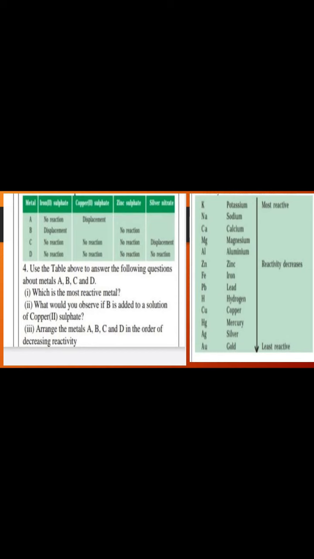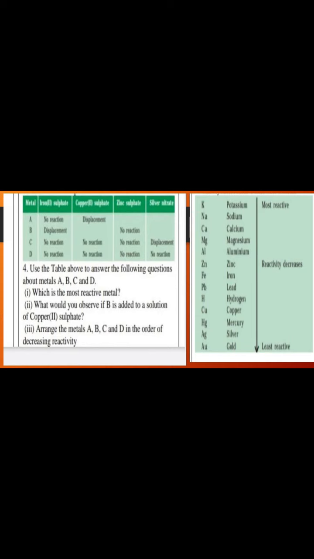Now see the table form of question, as I was telling you that the reactivity series will be helpful in that. Now you can see we have been given metals A, B, C, D, and the upper row has the salts: iron sulfate, copper sulfate, zinc sulfate and silver nitrate. So A is reacting with only copper. When we see the reactivity series, if A is displacing copper, that means this A will be above copper in the reactivity series.